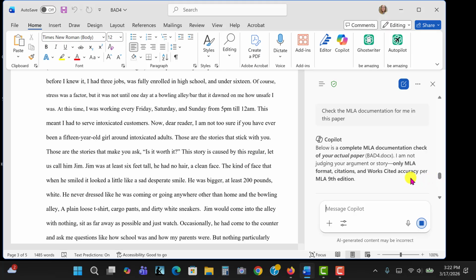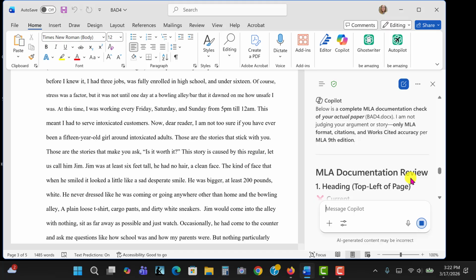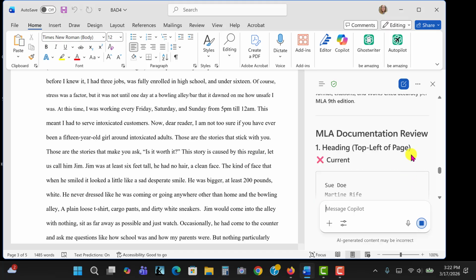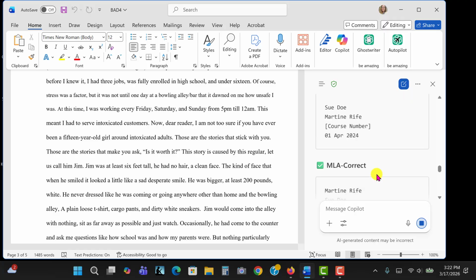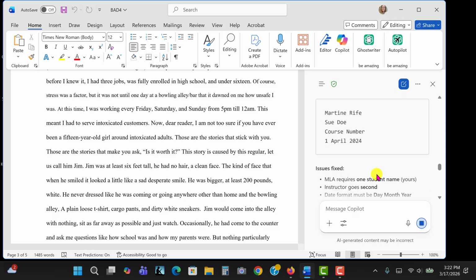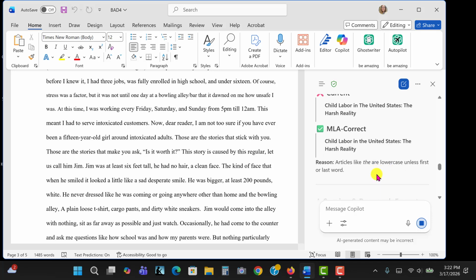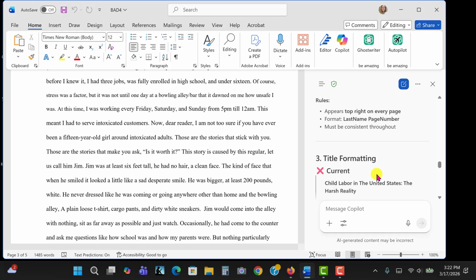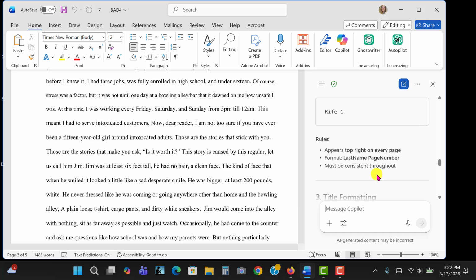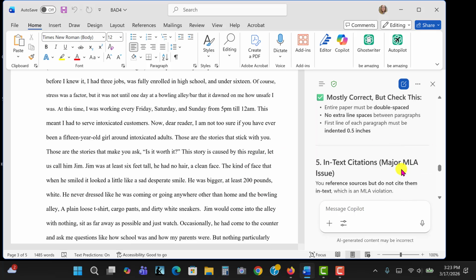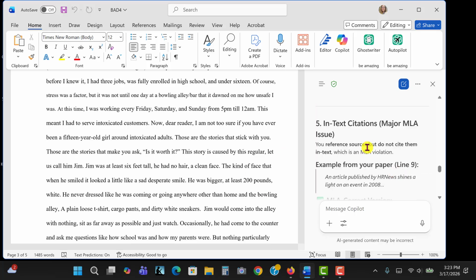Okay, it says, and it gives a caveat that it's not going to judge the quality of the argument of the story, just the citations. And then it goes through and gives some good feedback about how to fix the page numbers and things like that. But the important thing that is more important for the last paper, or for the annotated bibliography, is the in-text citations.